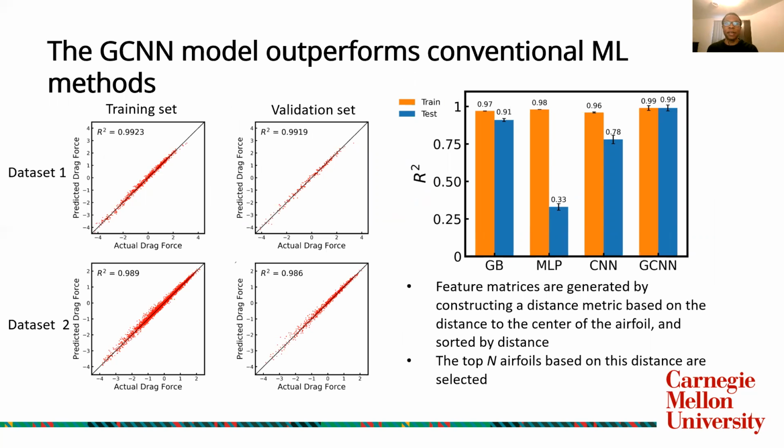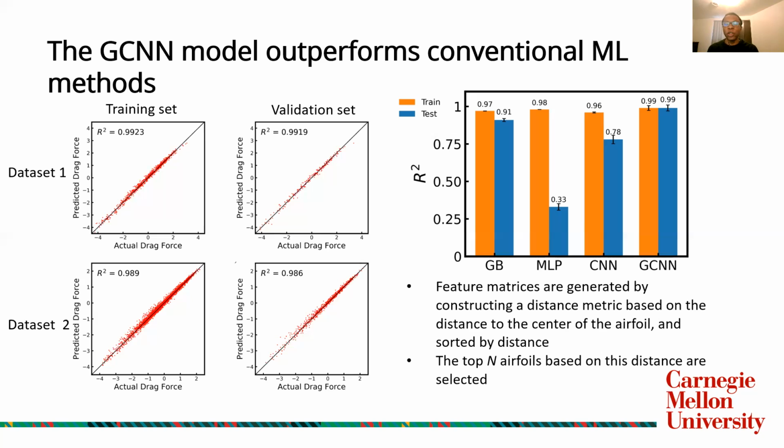And in order to have a good comparison to other machine learning models, we select three different commonly used machine learning models in similar situations, such as GB, which is gradient boosted random forests. We have MLP, which is multi-layer perceptron, and a CNN, which is a convolutional neural network.